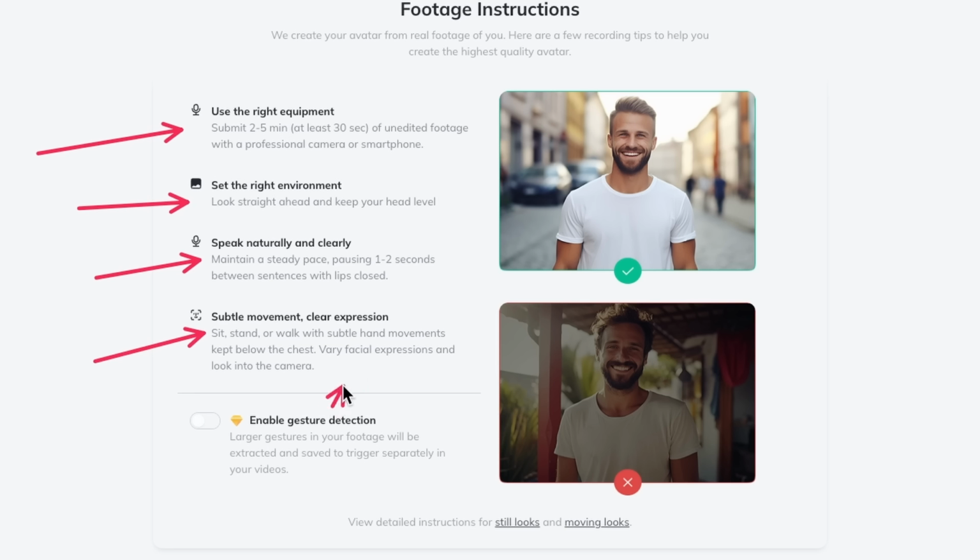And that also goes with your facial expressions. Try to have and maintain a very friendly tone with your face, or depending on your brand, maybe you want to be mad the entire time. But yeah, your facial expressions are going to show up. Basically, the main thing that they change is your mouth. So keep that in mind. Also, last thing, try to look into the camera most of the time, but don't keep it way too still. So those are the major tips right there.